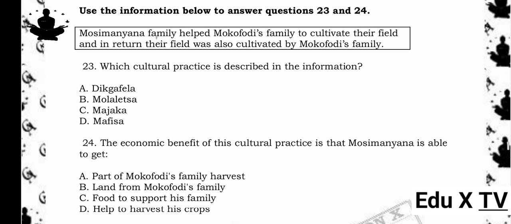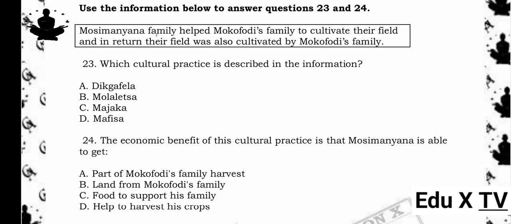Use the information below to answer questions 23 and 24. Mosamanyana family helped Mokophotes family to cultivate their field, and in return their field was also cultivated by Mokophotes family. 23. Which cultural practice is described in the information? A. Digafela. B. Molalitsa. C. Magica. D. Mafisa. The answer is B. Molalitsa.